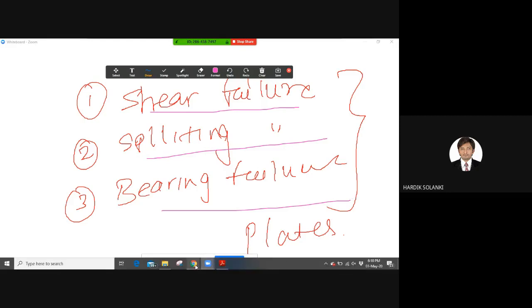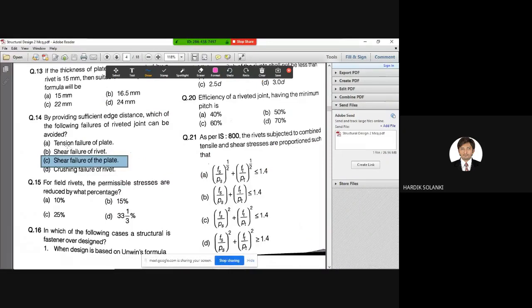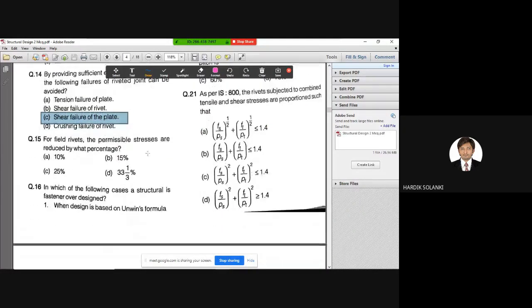So we go back to our PDF file. Question number 14, the correct answer is C, shear failure of plate. Next, for field rivets, permissible stresses are reduced by what percentage?